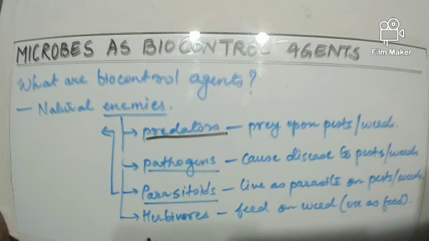And the last one is the herbivores. These are the animals that feed on plants. Over here, these herbivores are feeding on weeds. Now what are weeds? These are the unwanted plants that grow along with the wanted or desirable plant. So when these herbivores are used, they will feed on the undesirable plant, that is the weed, and use it as their food. So this was all about how microbes help us as biocontrol agents.